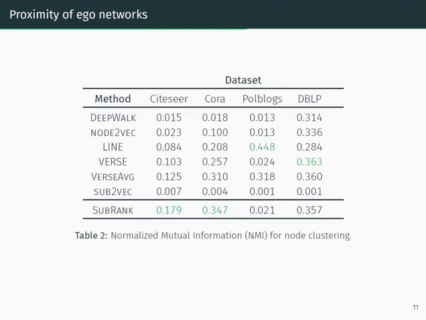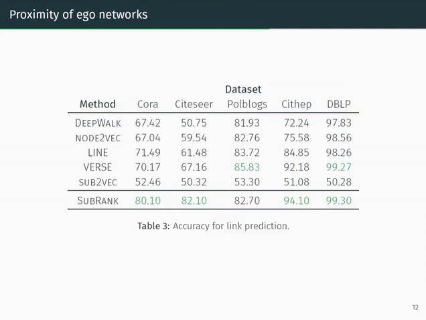In this table, we present the normalized mutual information for node clustering. The higher the value, the better. We can observe that our method, SubRank, performs the best for the first 2 datasets, and also it gives very good results for the last dataset, the BLP. When we consider link prediction, and more precisely accuracy, we have again that a higher number is better, and our technique, SubRank, performs the best on 4 out of 5 datasets.